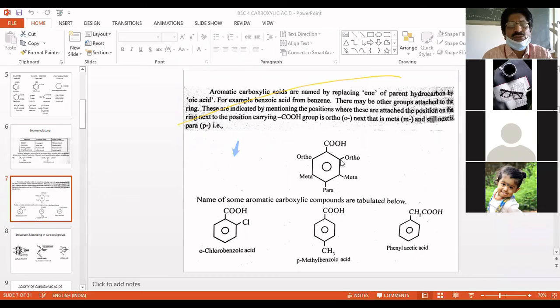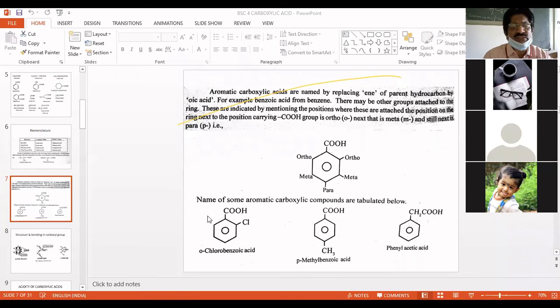It is 1, 2, 3, 4, 5, 6. 1 and 4 are generally called para positions, the 2 and 6 are called ortho, and 3 and 5 are called the meta positions. So based on whether the substituent is linked to the ortho, meta, or para position, the naming will be done as per nomenclature.